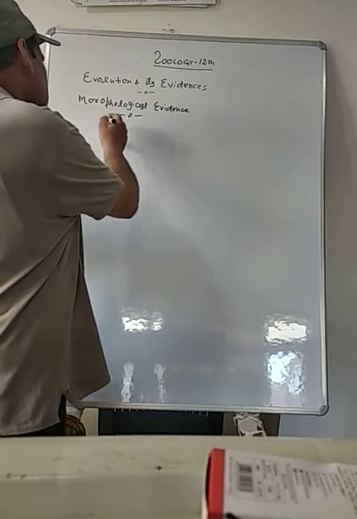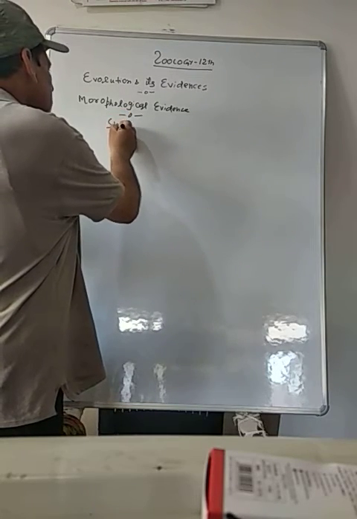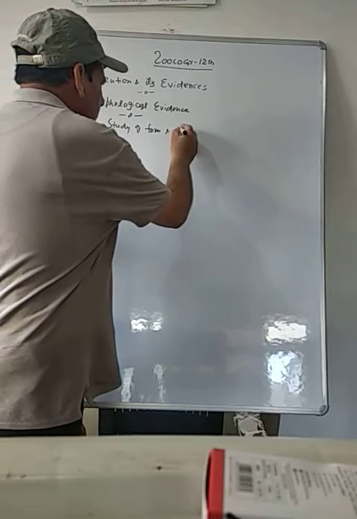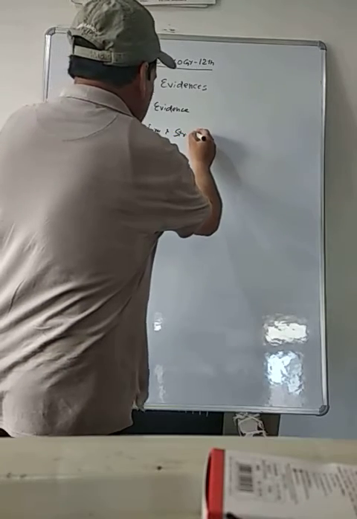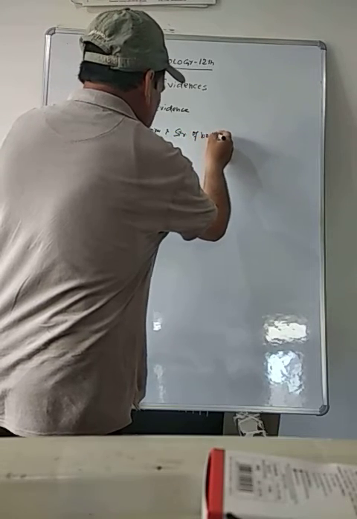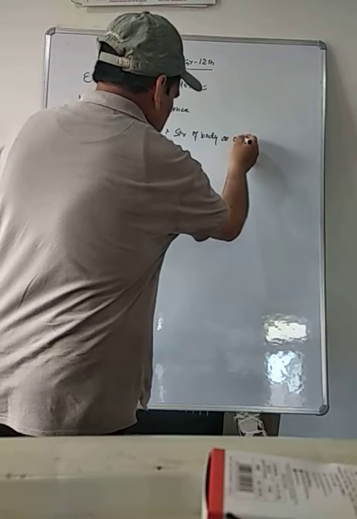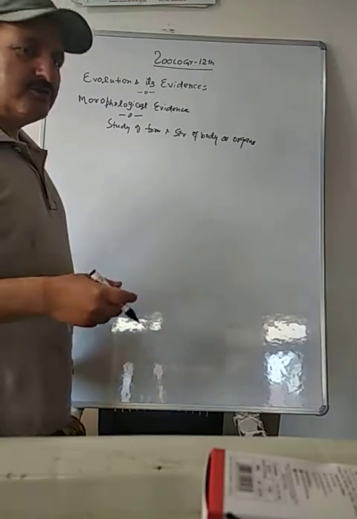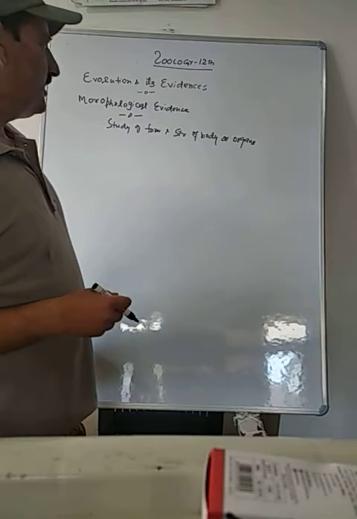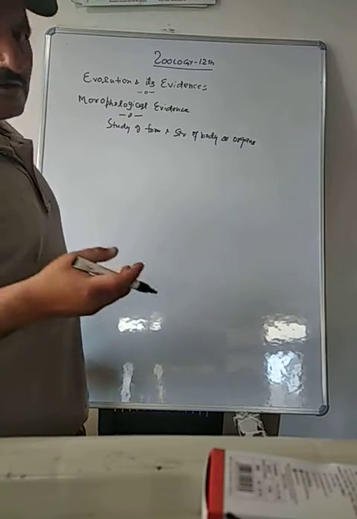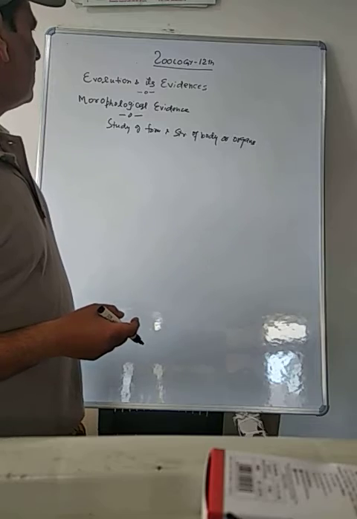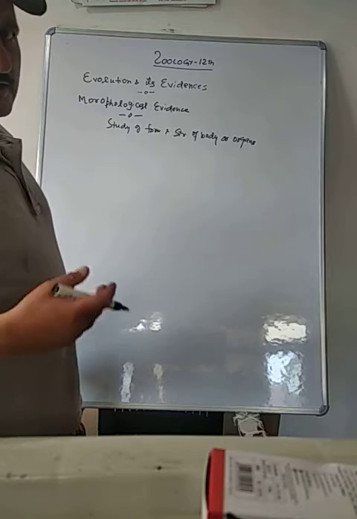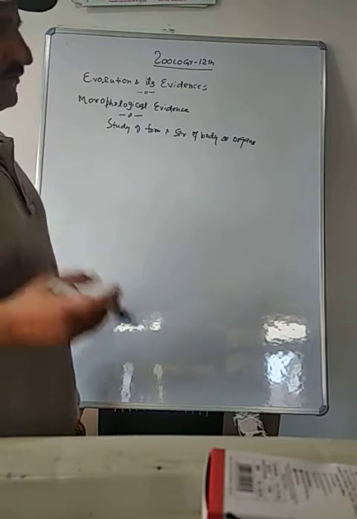Morphology involves the study of form and structure of body or organs of an animal. That means if we study the form of an animal, structure of body, structure of organs, it is called morphology. If we consider the morphology of different animals, we will see how it supports the evolution.